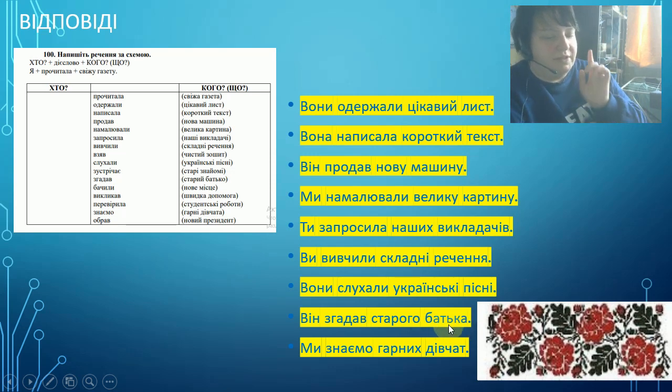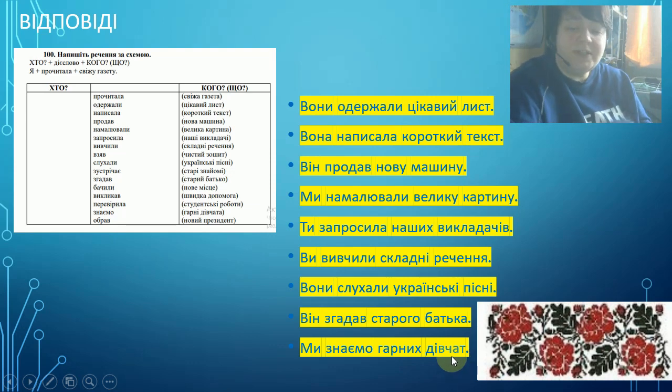So you see that батько, father, is grammatical masculine. So we change the adjective, ого, and we change the ending of the noun because it's grammatical masculine, animated. Ми знаємо гарних дівчат. We know beautiful girls. So again, girls are animated, that's why we change the ending in plurals: ich, at.